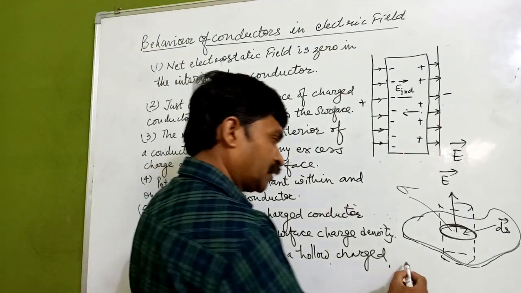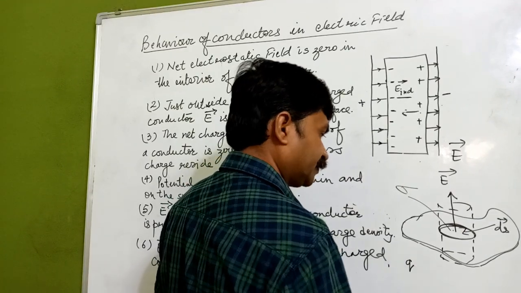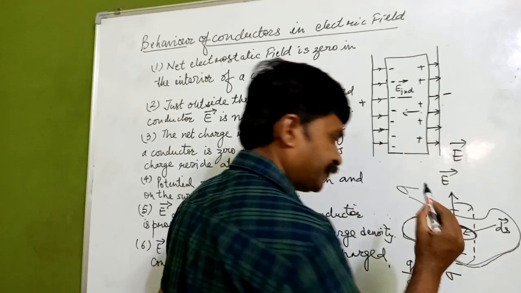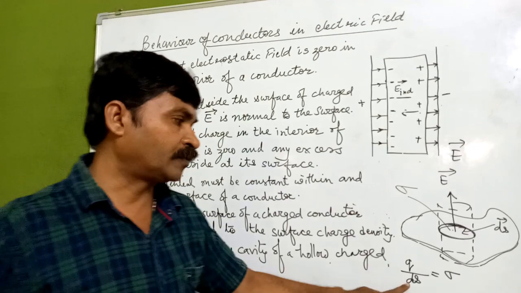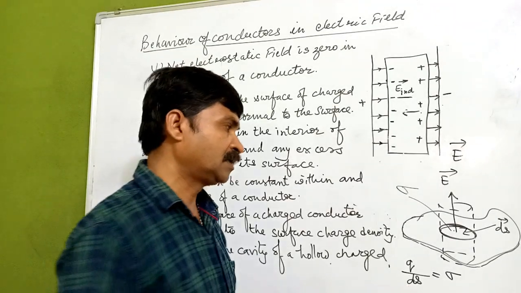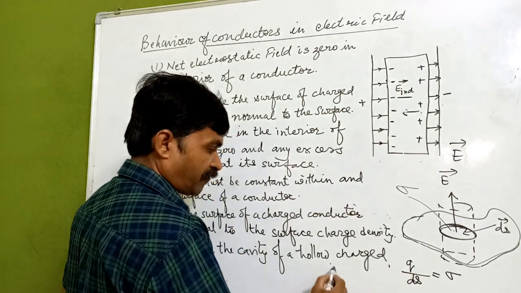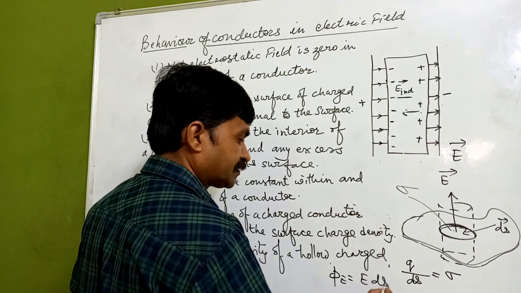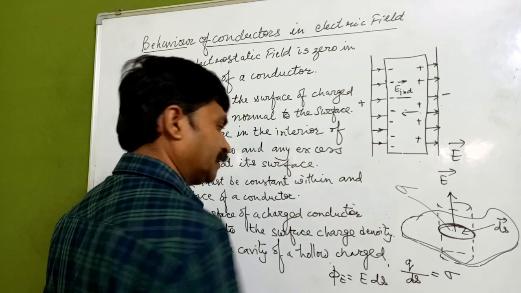Now we know that Q upon ds will give sigma, the charge over the surface area, which gives the surface charge density. We also know that phi E is equal to E dot ds, if you are taking it like this.